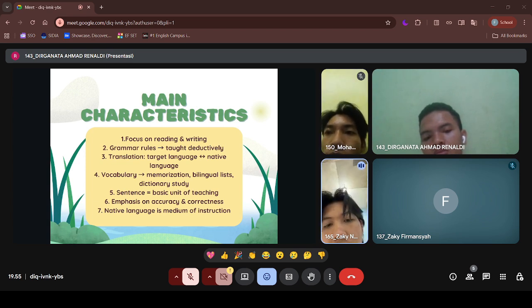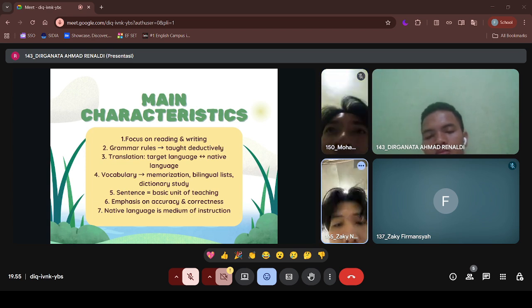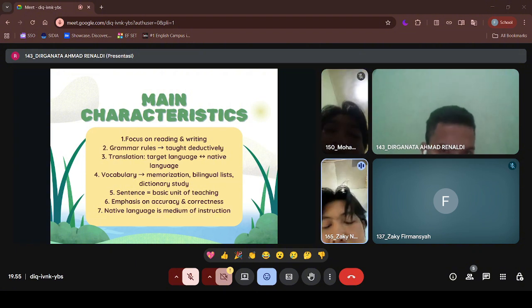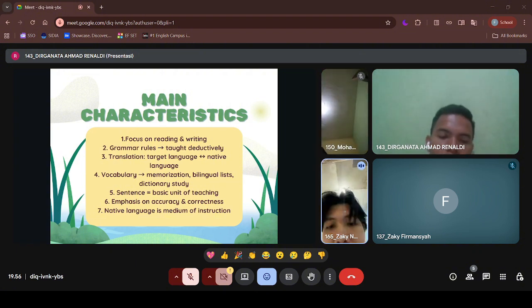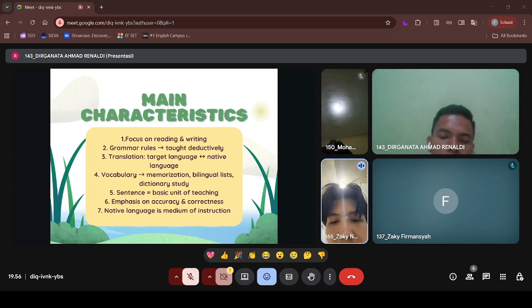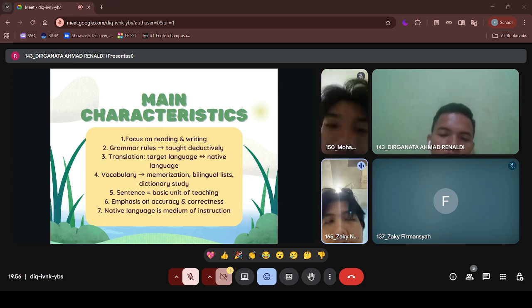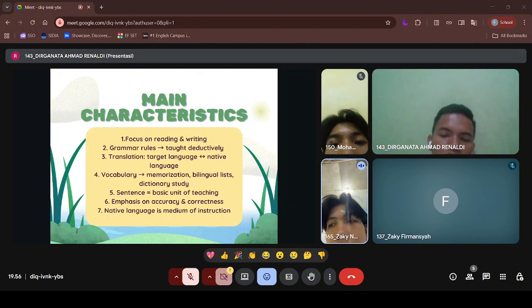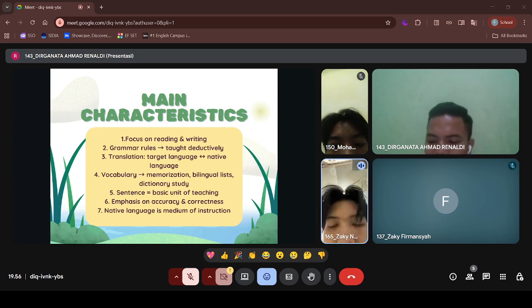So the teaching focuses on written sentences. Number six, emphasis on accuracy and correctness. So it means like the errors must be avoided and correctness is the goal. Number seven, native language is medium of instruction. Teacher use mother tongue or in other words like native language or first language to explain the target language.